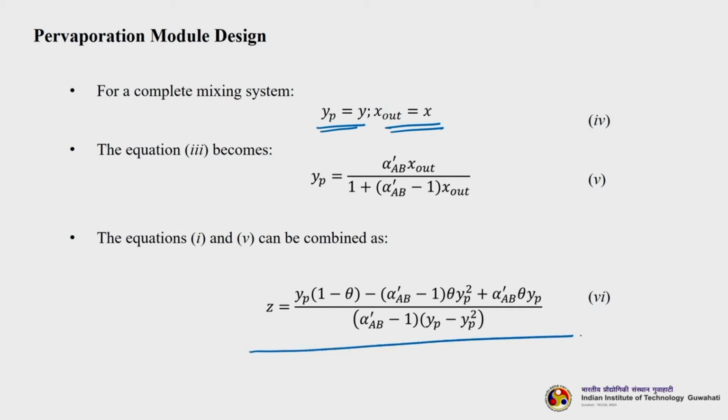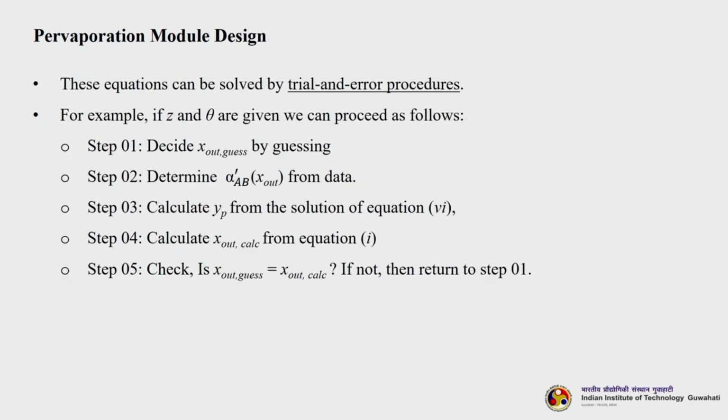It is a big equation, I am just not reading it out. So, this equation you will be using to find out what is Z. These equations can be solved by trial and error procedures. For example, you can write a small code in any language and solve it. Let us say if Z and theta are given, we can proceed as follows. Step 1, decide X out guess. By guessing, you have to guess the X out value. Determine alpha AB prime and X out from the data.